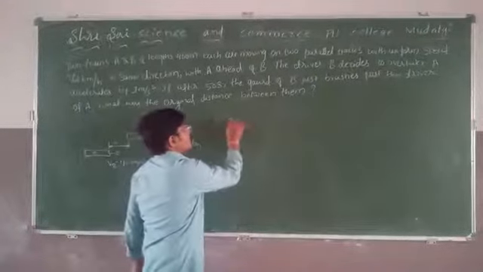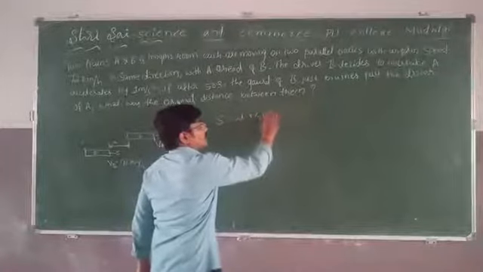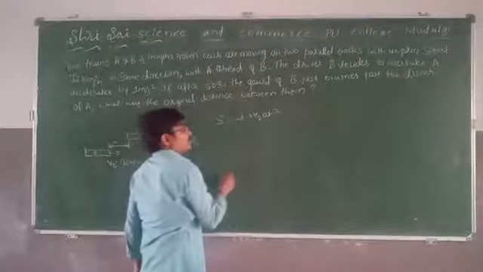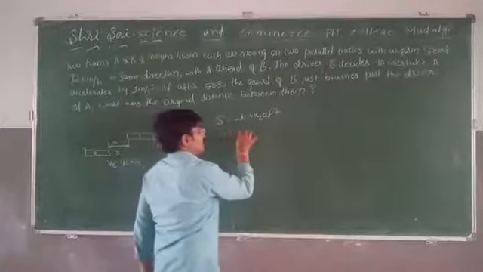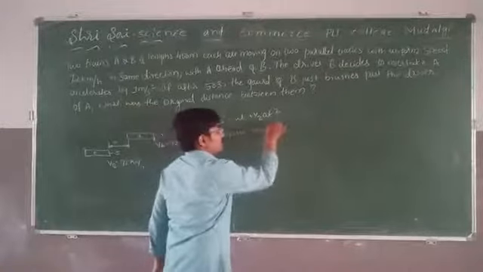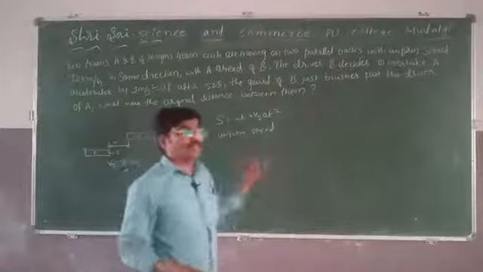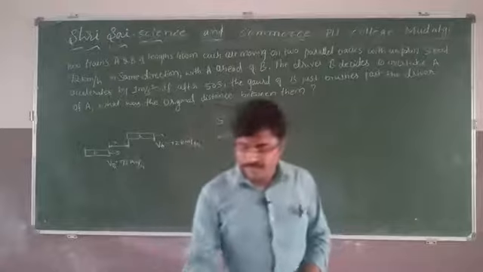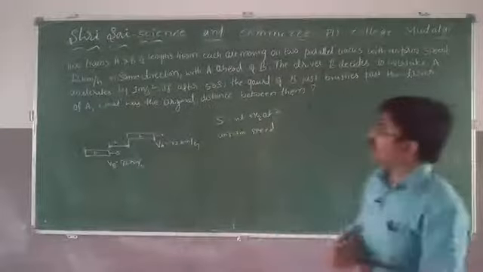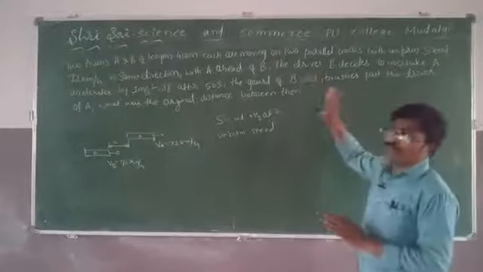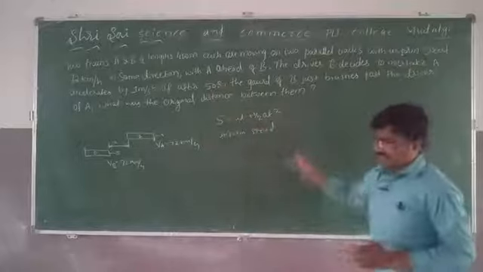Use the formula S equals ut plus half at square. This formula we can use. And uniform speed. What is the speciality of this uniform speed? If you know, you can solve very easily. This much I have given. I'm trying to make you understand what this problem is, with a diagram, and I have also given a hint. Try to solve it.